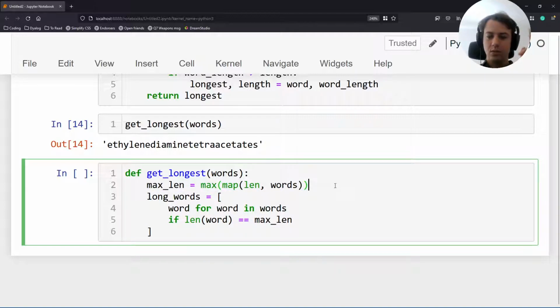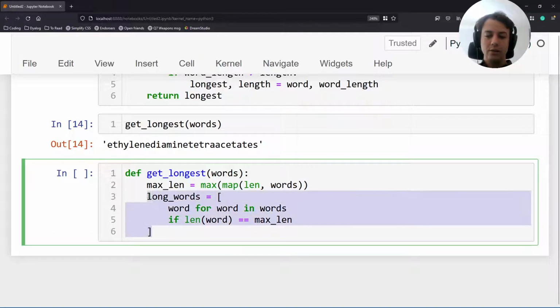So, sorry, the point was, we have all of these lengths, right? These are all of the lengths. But as soon as I'm working with all of the lengths, I know immediately that I can just focus on the largest of those values. So that's the maximum length. And if I know the maximum length, when I go through the words, I can ignore all of the words that do not have that length.